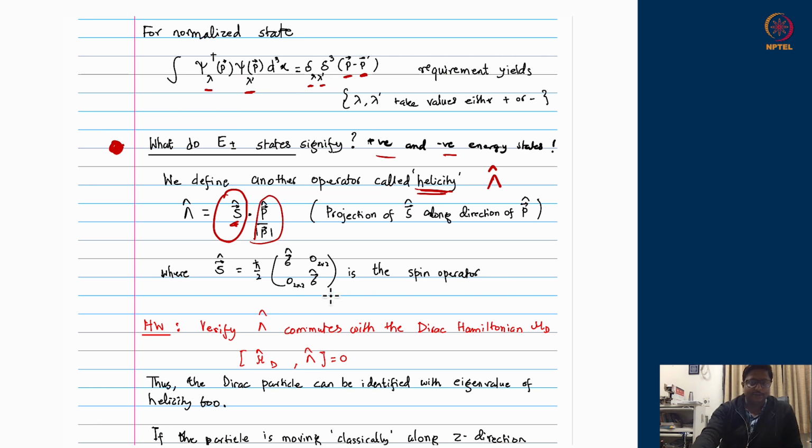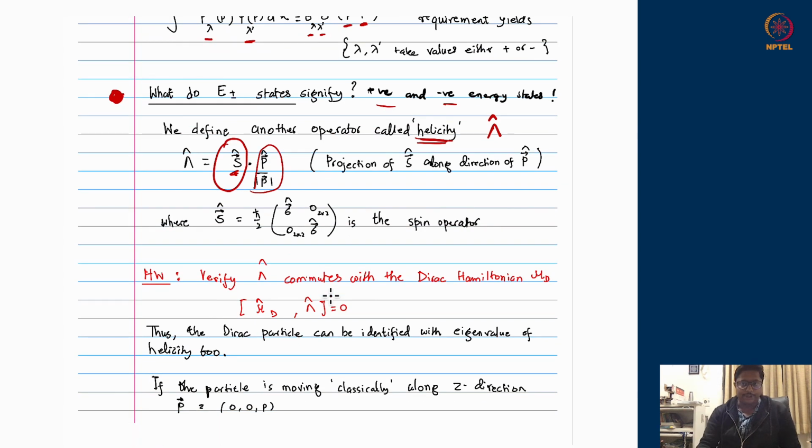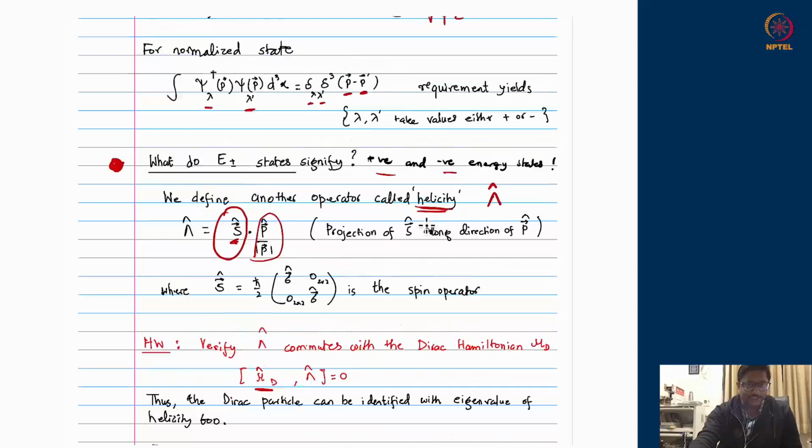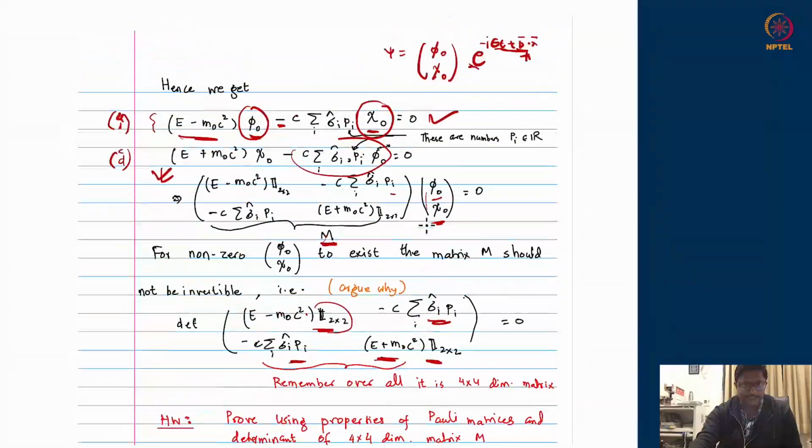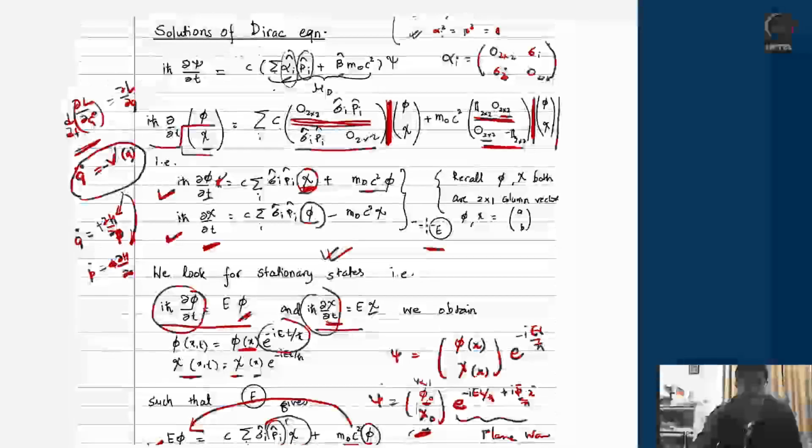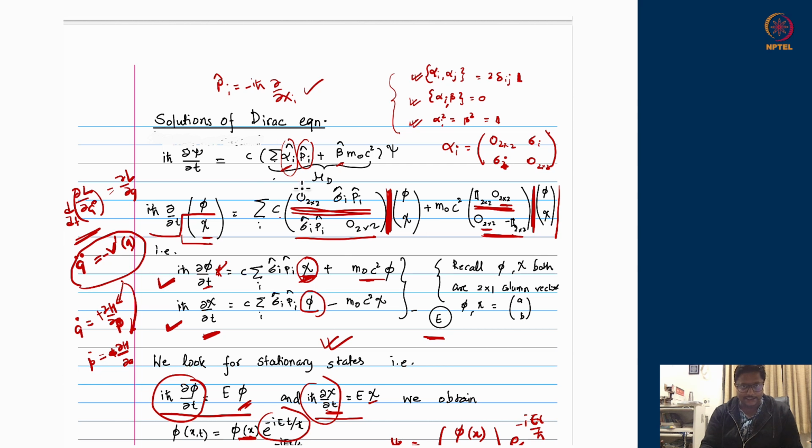Okay. So now this new operator helicity, first we should verify that it commutes with the full Dirac Hamiltonian. The Dirac Hamiltonian, remember, was this. The Dirac Hamiltonian which we had written over here was this, the first line.